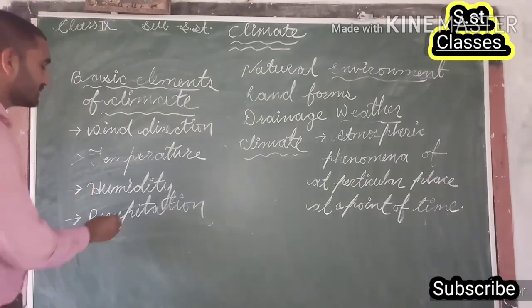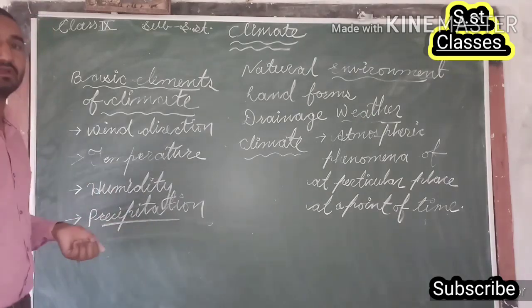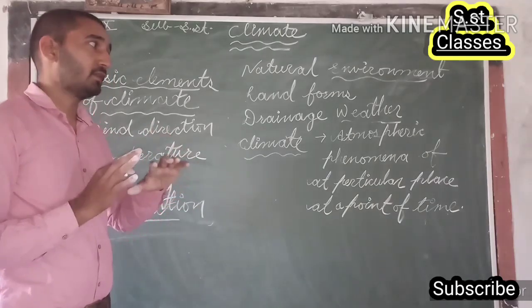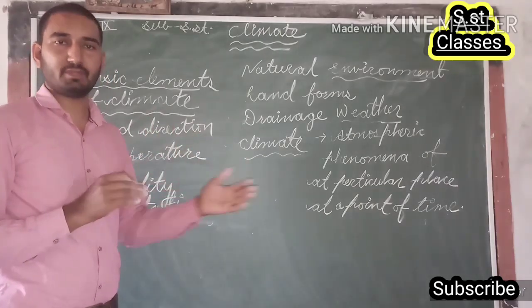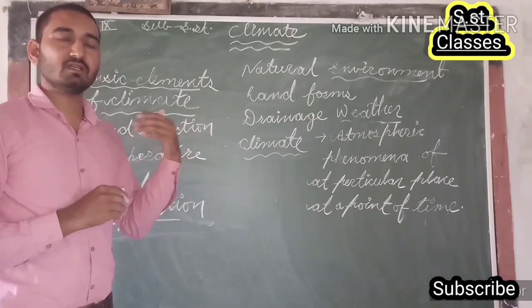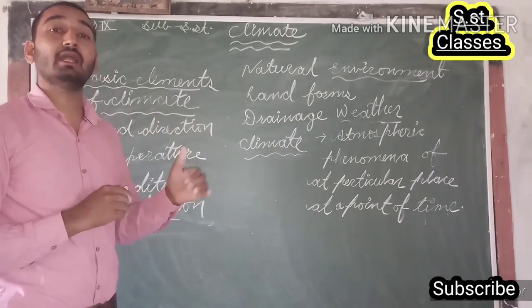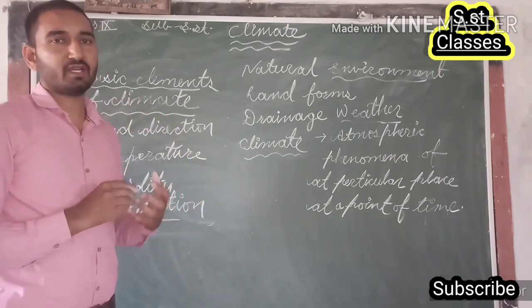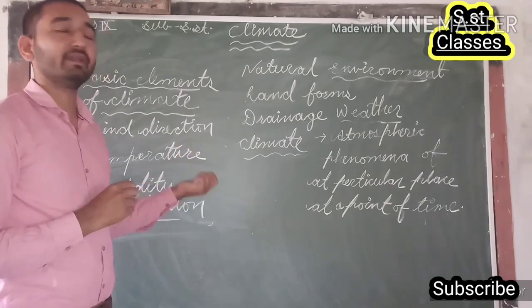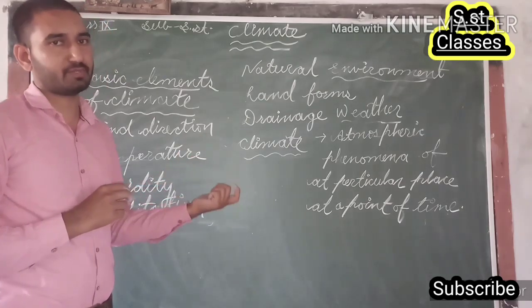We can find differences in precipitation also. Precipitation is also different, and precipitation has various forms at different places. In the hilly areas, generally precipitation is in the form of snowfall. On the other hand, in rainfall also we have differences. For example, the quantity of rainfall varies from place to place.